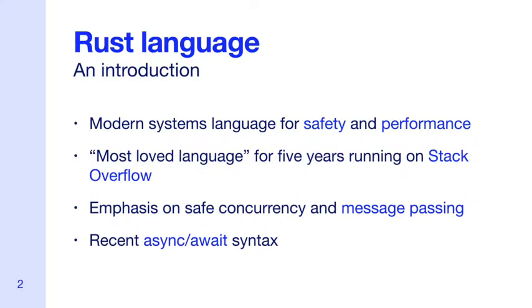So what is Rust? It's a systems programming language that's becoming increasingly popular both in academia and industry. The key idea is that it can provide the same performance as low-level languages, like C or C++, but with additional safety features. It offers this using a combination of static analysis and cheap abstractions. One of these abstractions is message passing to achieve safe concurrency, whereby concurrent processes communicate by sending one another messages containing data. We'll look at an example of how this can be used, along with Rust's recently added async await syntax.